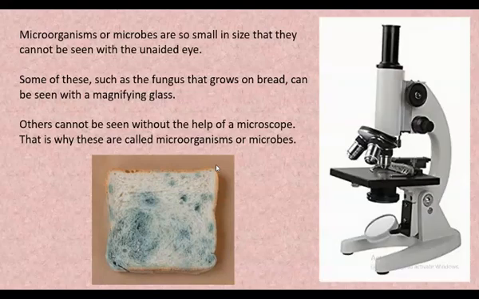So see here, we have a picture of a microscope. This is an instrument which is used to see the small microorganisms. It is also used to see other things like animal cells or plant cells, or to study the tissue or parts of the cell, etc. So for this purpose we are using it.